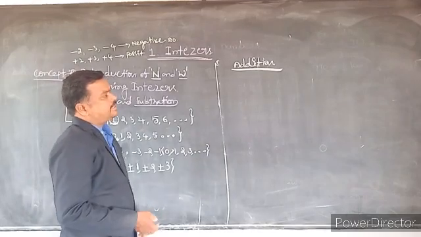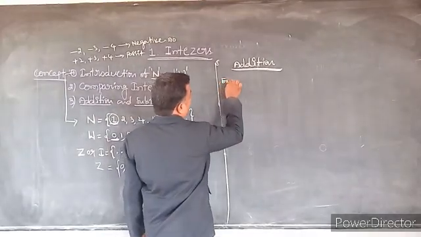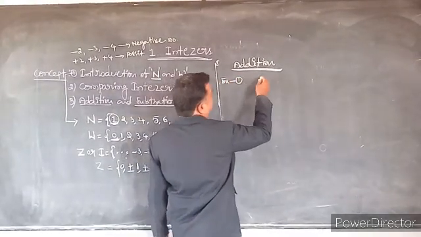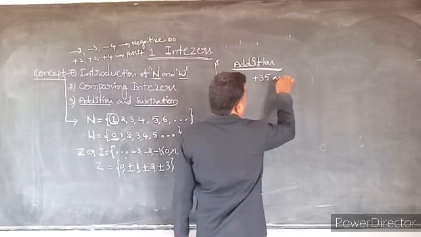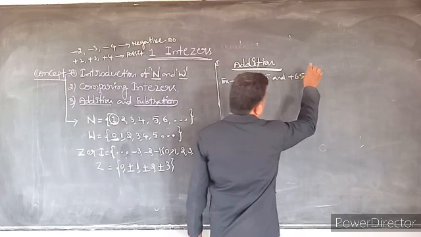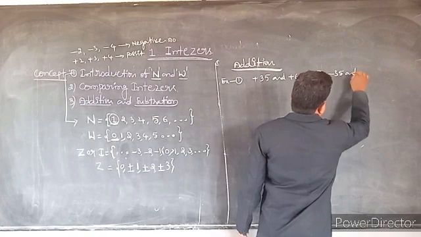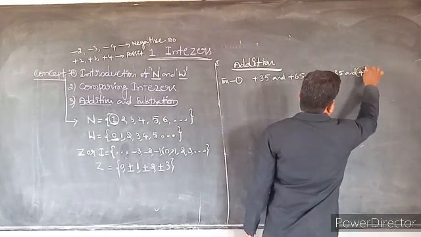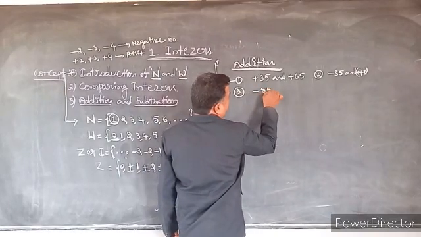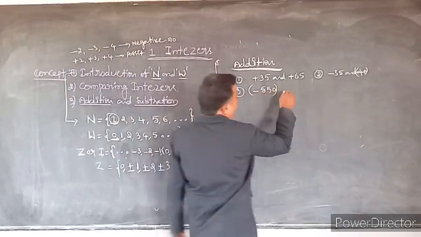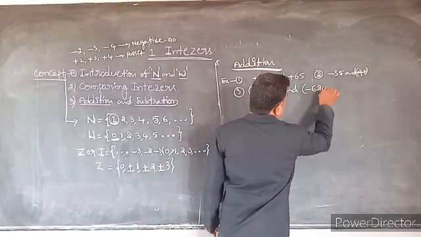Here I am taking 3 different types of examples. First one is plus 35 and plus 65. Second is minus 35 and plus 40. Third one is minus 550 and minus 620.